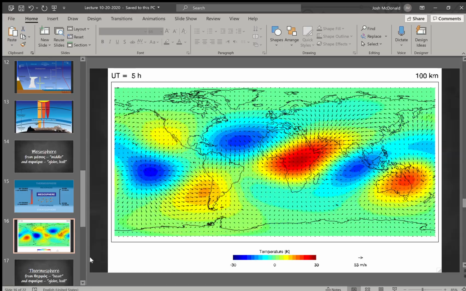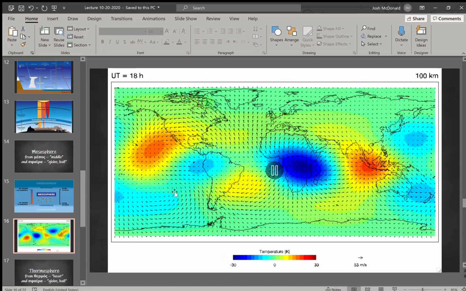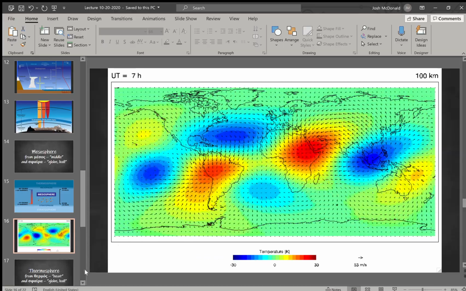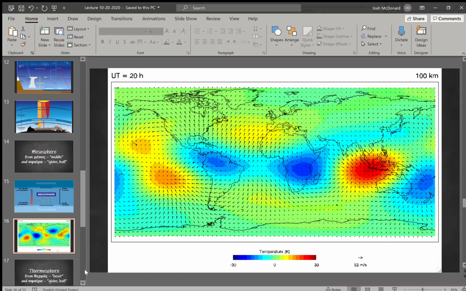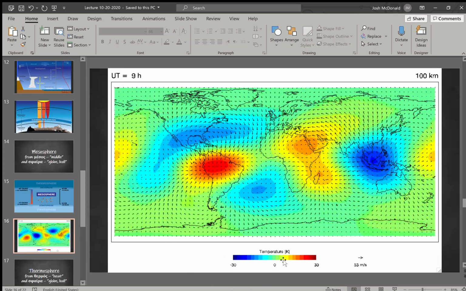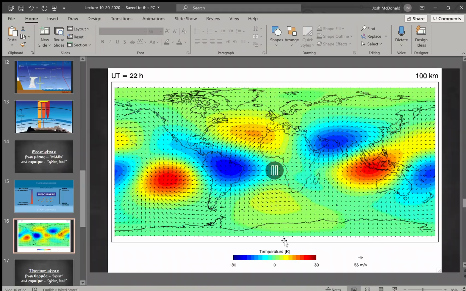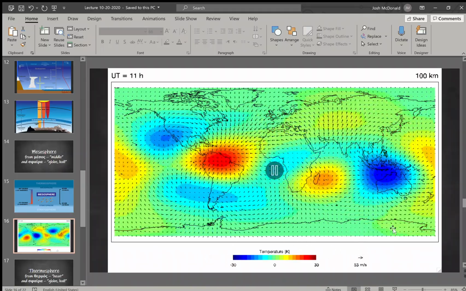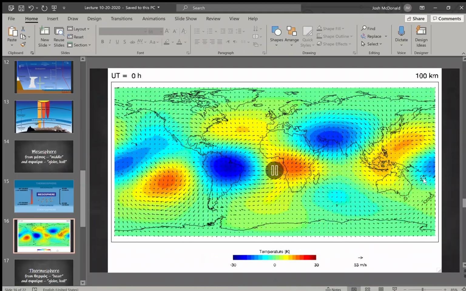Another has to do with what they call atmospheric tides. So this is shifting patterns of air currents. You can see the temperature changing there. There's a lot of movement in the air of the mesosphere.